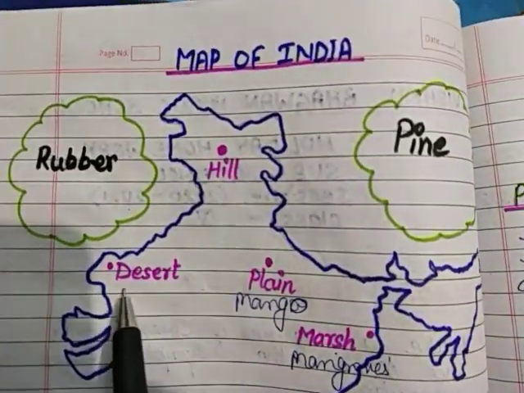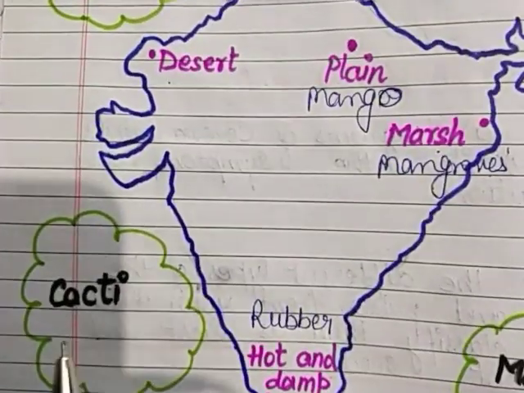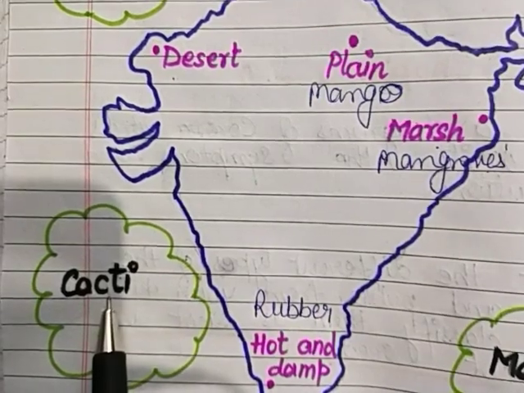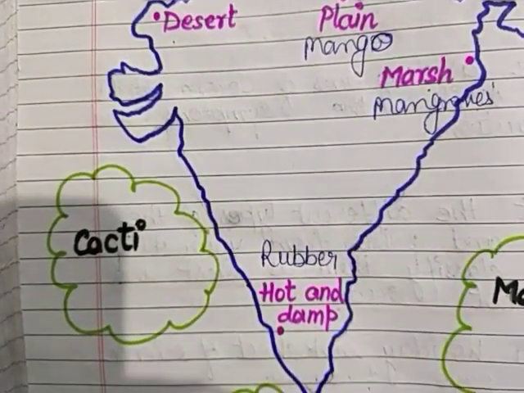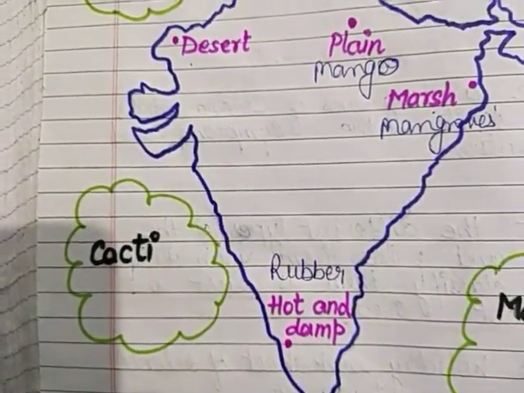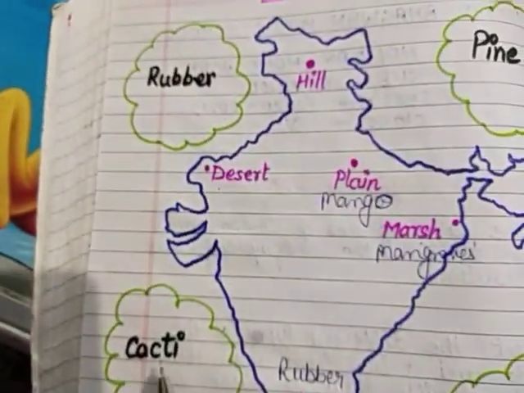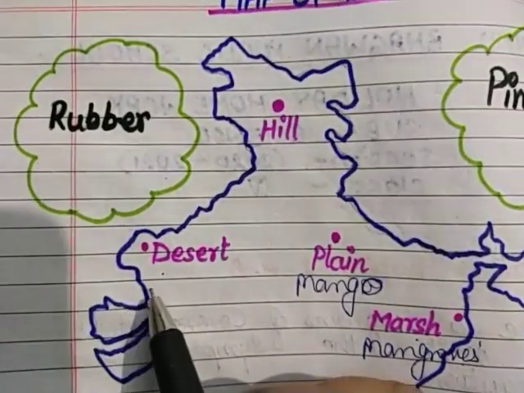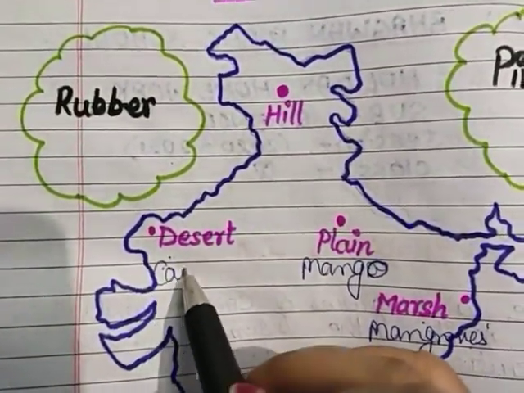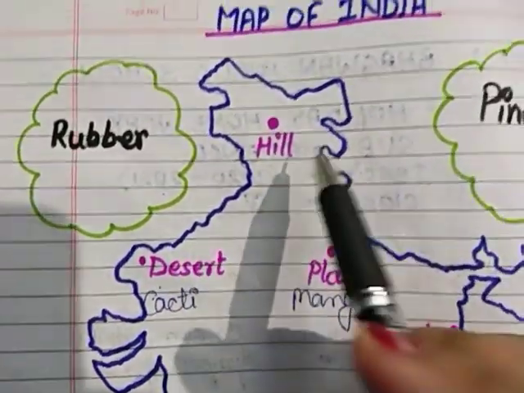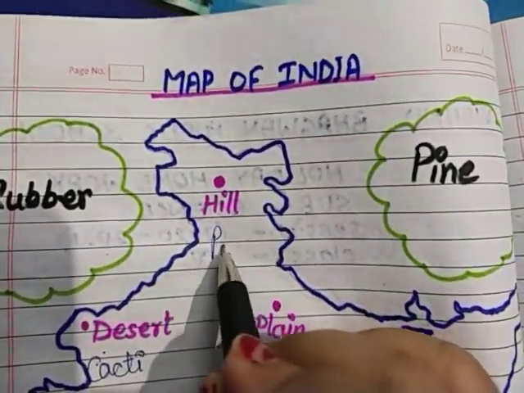plainer region. Now the desert has cacti, the spiny, spiky plants which have succulent, thick, watery content inside. They basically belong to the desert area, and the hill station has pines.